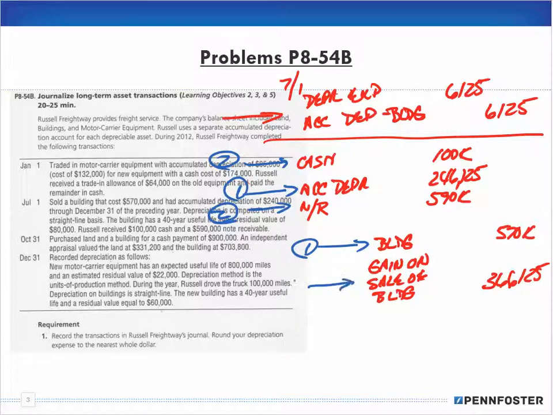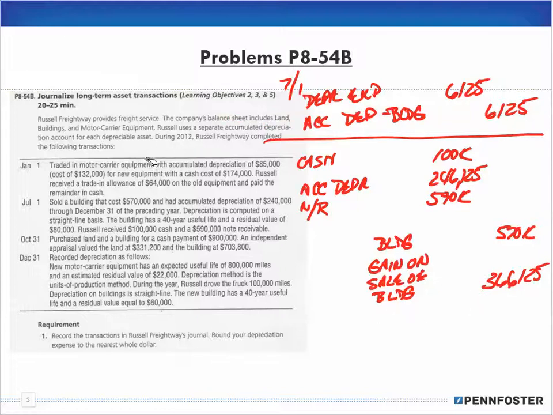And then number three, we calculate the gain or loss on the sale of the building. And remember, the gain or loss is nothing more than backing into that amount. What's my total debits? What's my total credits? The difference between the two to make my journal entry balance is how much that gain or loss is. All right.